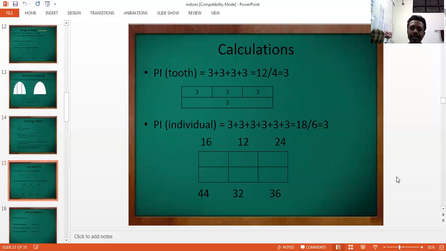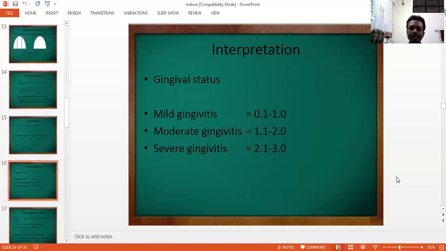Now calculations again are the same. The scores are given for all the 4 surfaces of each index tooth to calculate the gingival index of that individual tooth. Then add all the scores of the 6 index teeth to get the gingival index score. Interpretation is done to assess the gingival status of the patient: mild gingivitis when the score ranges from 0.1 to 1, moderate gingivitis 1 to 2, and severe gingivitis when the score is between 2.1 and 3.